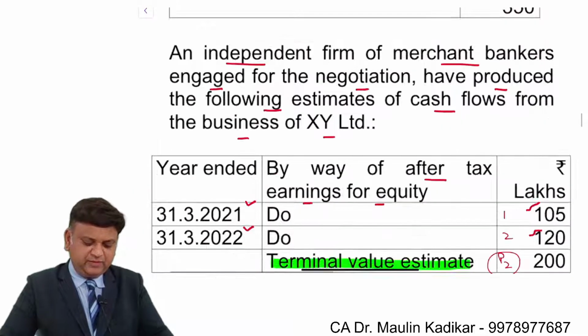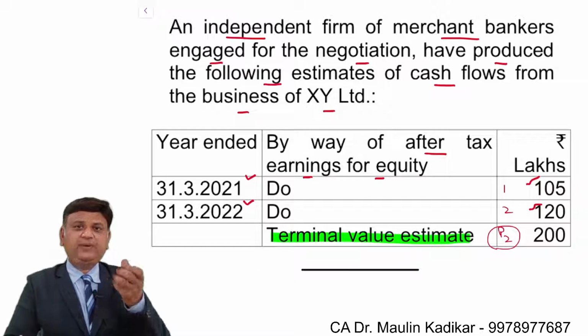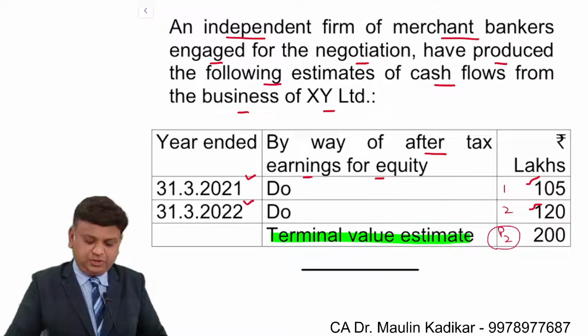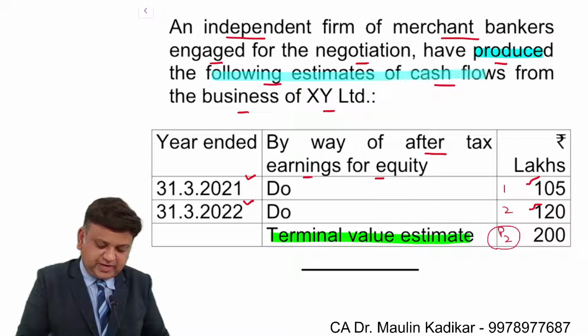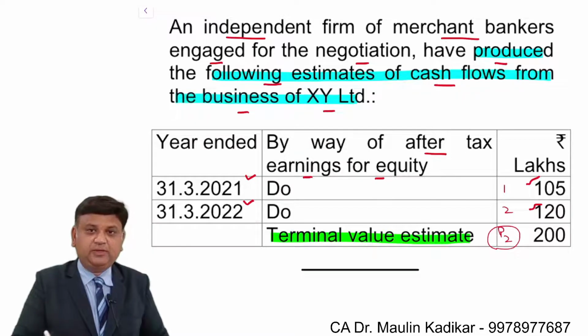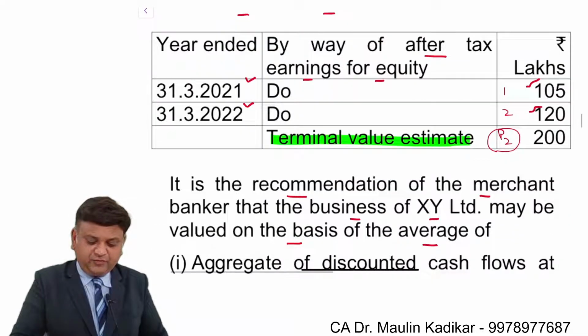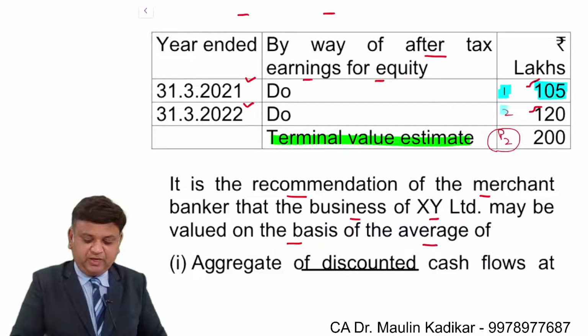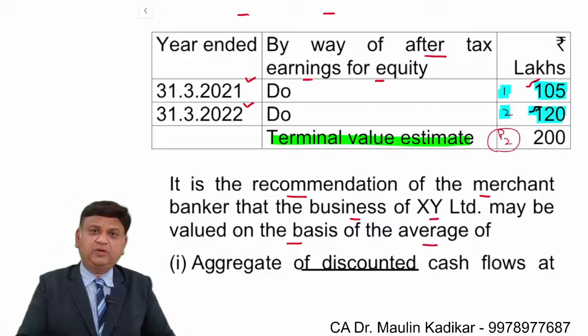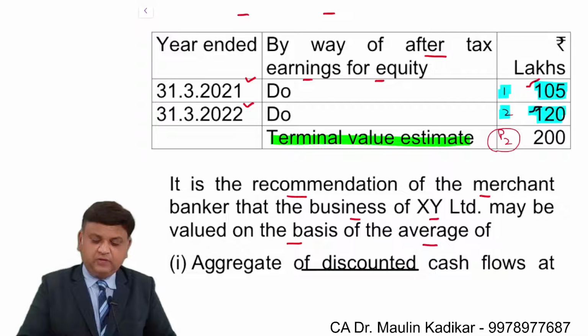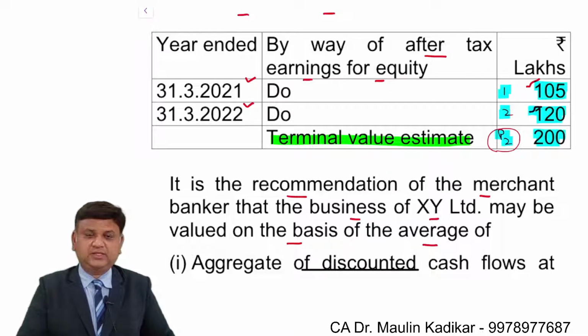So we have been provided with the information like this. An independent firm of the merchant banker engaged for negotiation has produced the following estimates of the cash flows from the business of XY Limited. End of year 1, it is an amount of 105 lakhs. End of year 2, it is 120 lakhs. End of year 3 onwards for perpetuity, whatever you are going to receive, discounted to second year end, it is 200 lakhs. This information is given by the merchant banker.